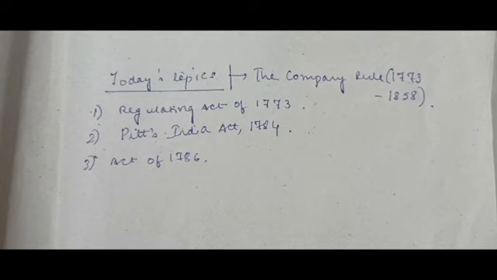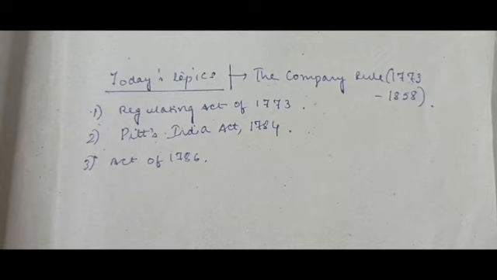The officials were getting richer because they were indulging in private trade, and they were receiving gifts and bribes from the locals, but they were doing everything at the cost of the company. So basically the company started making a loss at that point.